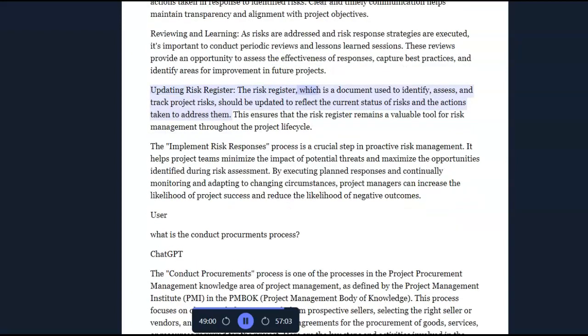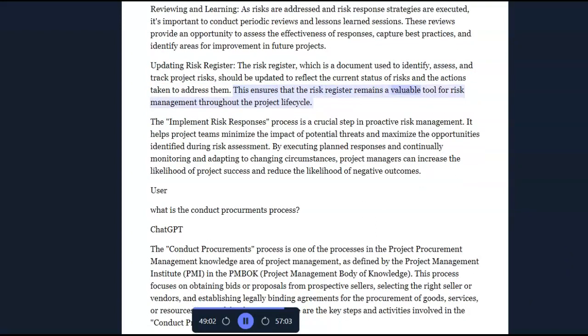Updating risk register. The risk register, which is a document used to identify, assess, and track project risks, should be updated to reflect the current status of risks and the actions taken to address them. This ensures that the risk register remains a valuable tool for risk management throughout the project lifecycle.